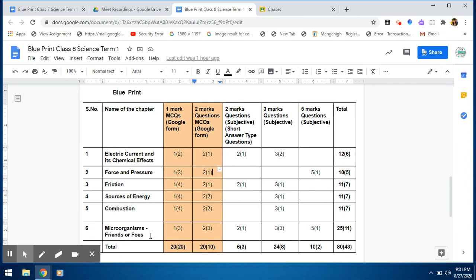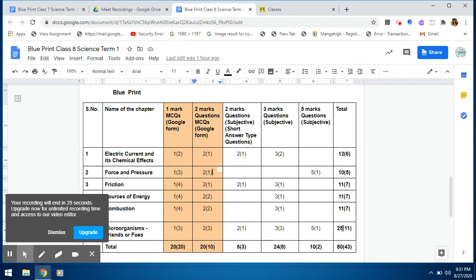Let me talk about the chapter Microorganisms: Friends or Foes, which belongs to biology. In the objective type paper, there will be 3 questions of 1 mark and 3 questions of 2 marks from this chapter. So there will be 6 questions of this chapter in the objective type paper. However, in the subjective type paper, there will be 1 question of 2 marks, 3 questions of 3 marks, and 1 question of 5 marks from this chapter. So the weightage of this chapter is 25, and there will be 11 questions in all from this chapter.